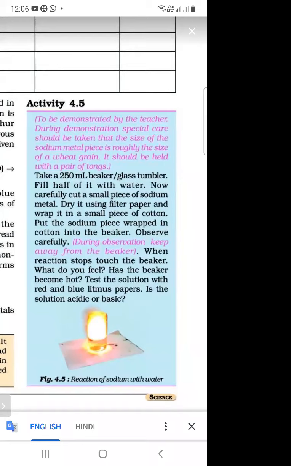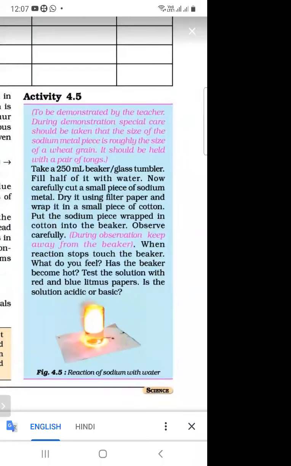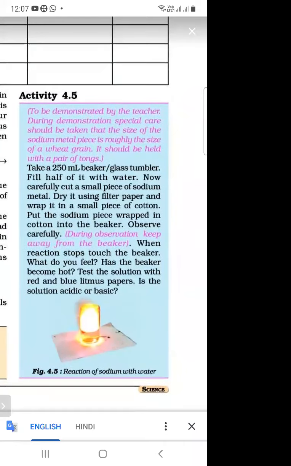So when the sodium metal reacts with the water, what is the observation? It becomes hot. Means it is exothermic reaction. So what do you mean by exothermic reaction? A reaction in which a lot of heat is generated. So when sodium reacts with the water, then it is an exothermic reaction. Means a whole lot of heat is generated in this reaction. Has the beaker become hot?